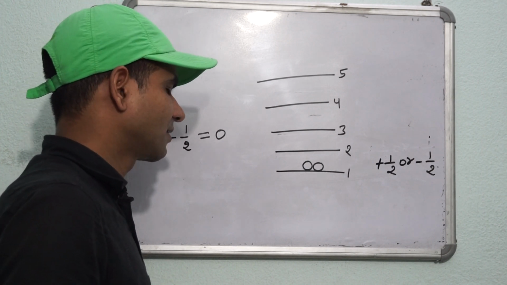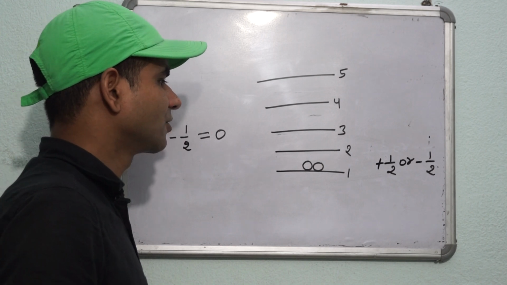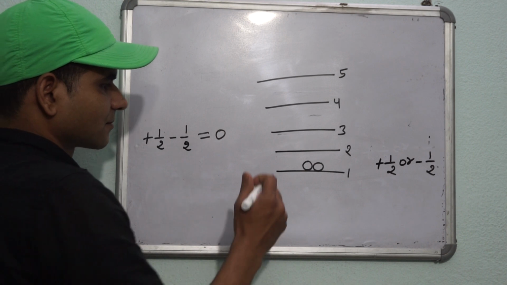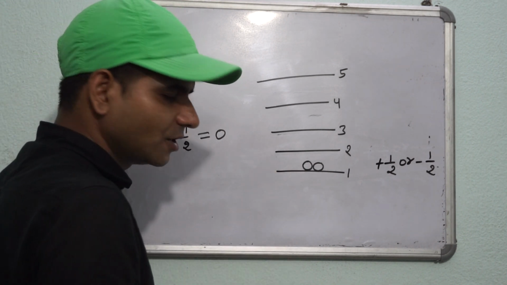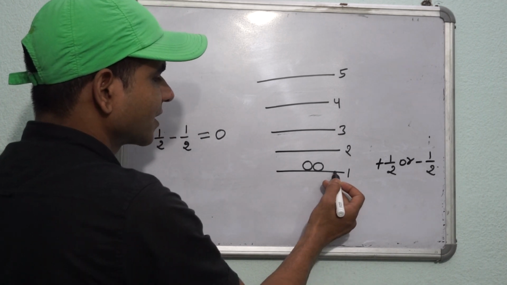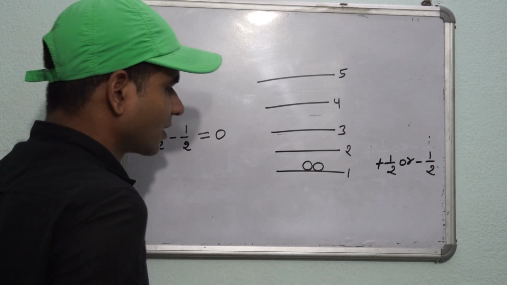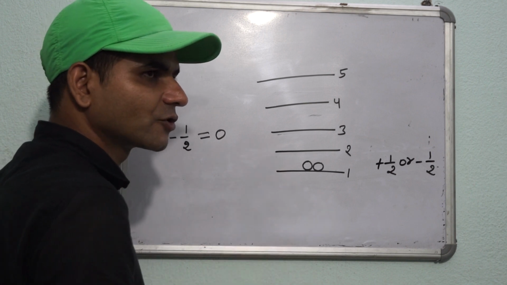Now, what will happen if we add a third proton into a nucleus? The third proton, first of all, will try to come on the first energy level, but here the third proton will not find even a single proton to pair off with.